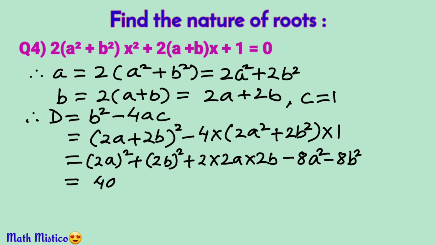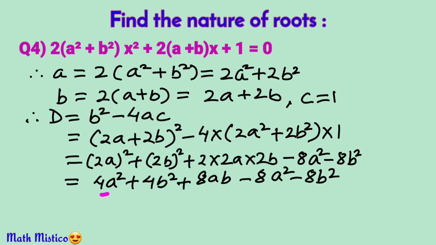Multiplying it with every term of the bracket, we have minus 8a square minus 8b square. Solving further, 4a square plus 4b square plus 8ab minus 8a square minus 8b square. 4a square and minus 8a square are like terms. 4 minus 8 is minus 4. So we get minus 4a square on solving. Similarly, adding the b square terms, we get minus 4b square and then plus 8ab.